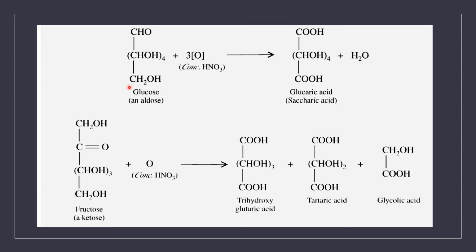When you take fructose, it is a ketose, right? When fructose is oxidized with concentrated nitric acid, what happens? We will get a mixture of products. Either you get trihydroxyglutaric acid, or else you will get a combination of tartaric acid and glycolic acid. Aldoses, when oxidized with a strong oxidizing agent, give dicarboxylic acids with the same number of carbon atoms. Here 6 carbon atoms, here also 6 carbon atoms. In the case of ketoses, we will get dicarboxylic acids with lesser number of carbon atoms than the parent sugar.